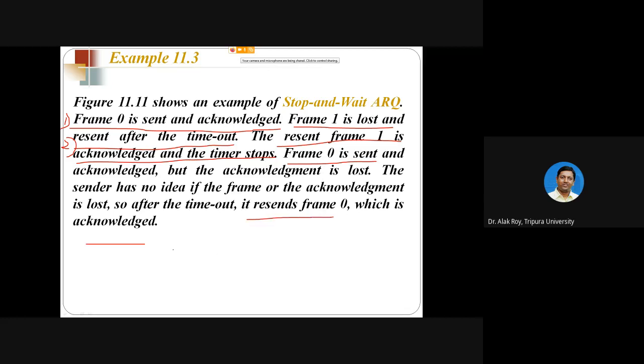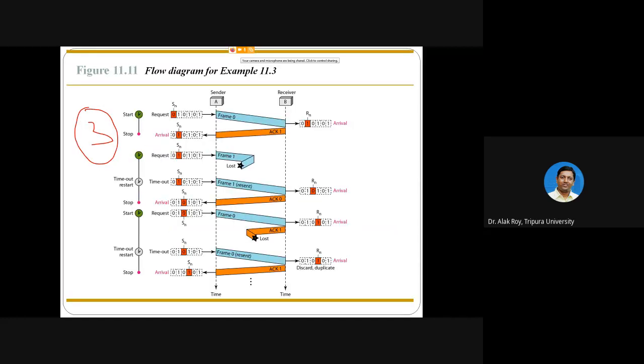Let's try to understand these lines with a figure. Just to revise again, we are learning the third protocol, stop and wait ARQ, where the sender sends a frame to the receiver, and for that frame an ACK will be replied.